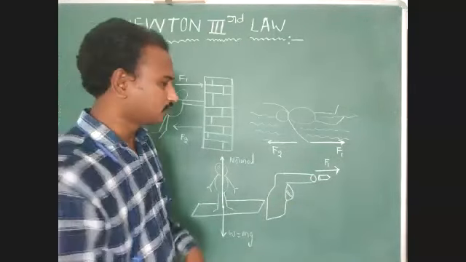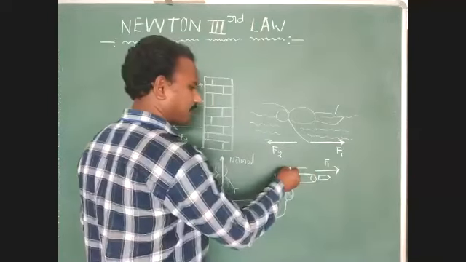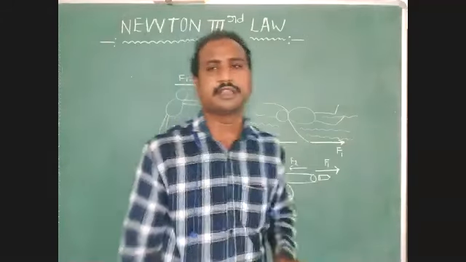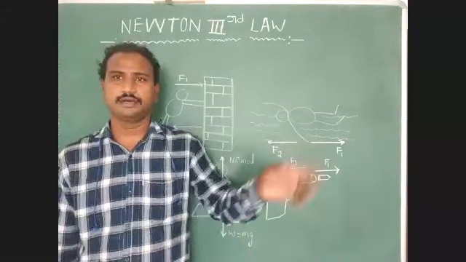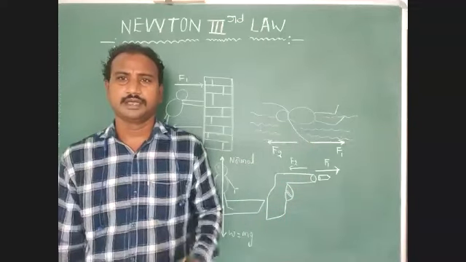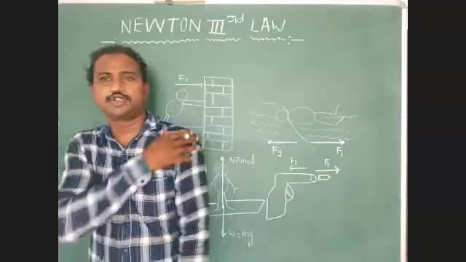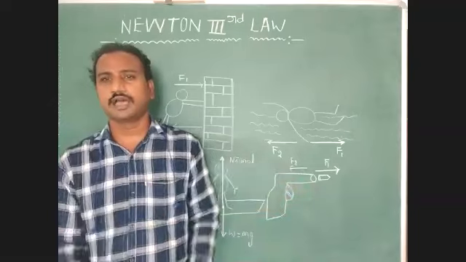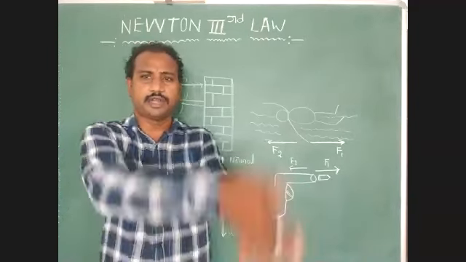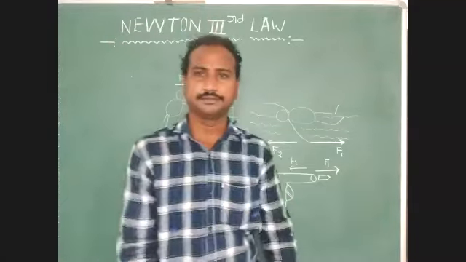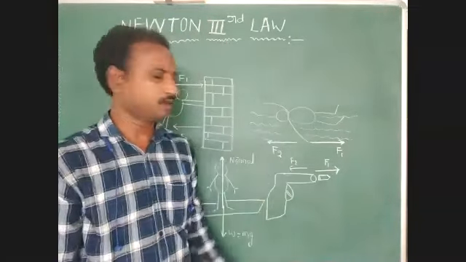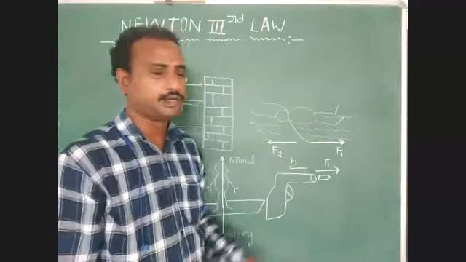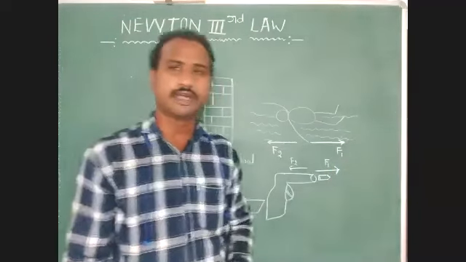In the opposite direction, the gun experiences force F2. Due to that reason, during firing, every policeman or military person keeps the gun on his shoulder, so it is easy to shoot another person. Otherwise, the gun rotates in a backward direction. Are you identifying this point? Here, one force is acting in the forward direction. This force is acting on the bullet. Due to that, the bullet moves in the forward direction.